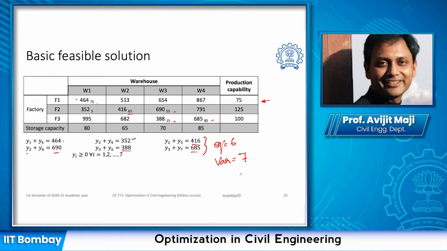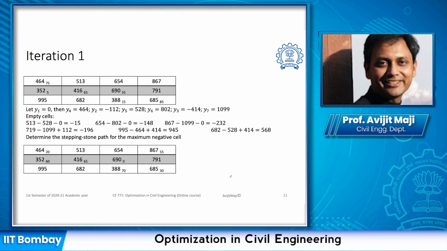However, we can actually assume one of the variable values and start finding the solution of the other variables. In the MODI method, we generally assume one of the variables equal to 0 and then try to solve the set of equations. So for this particular problem, as I had said, y1 we are setting as 0, then we can get all the variable values as indicated here.